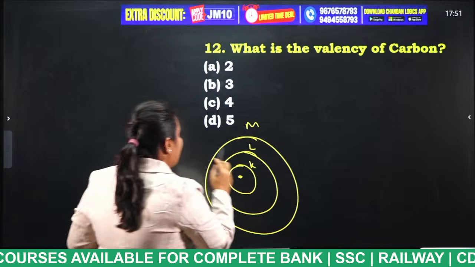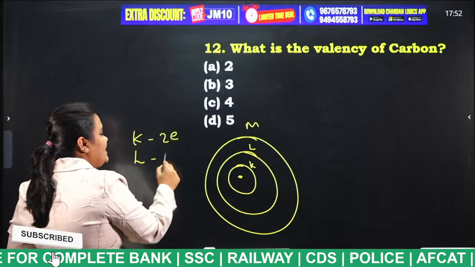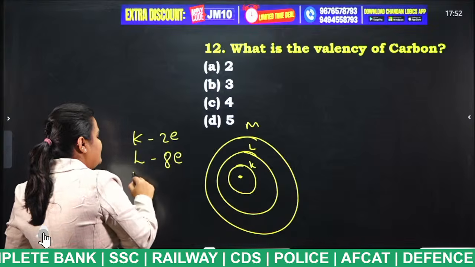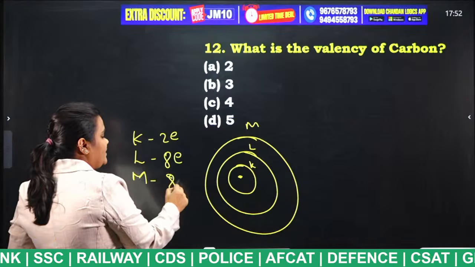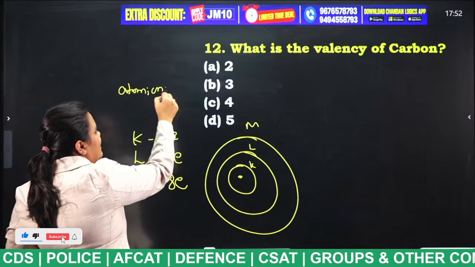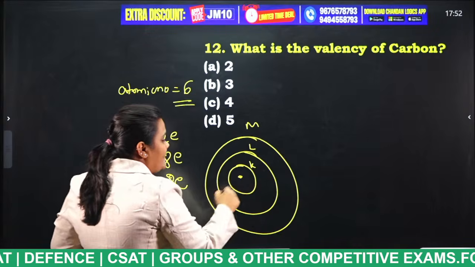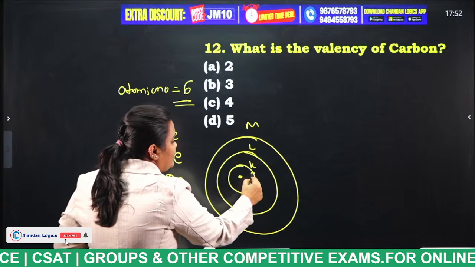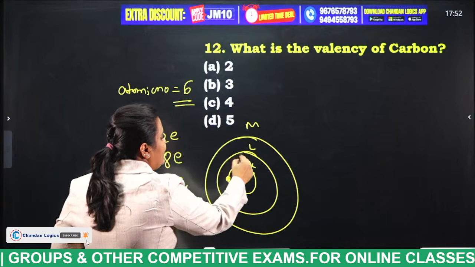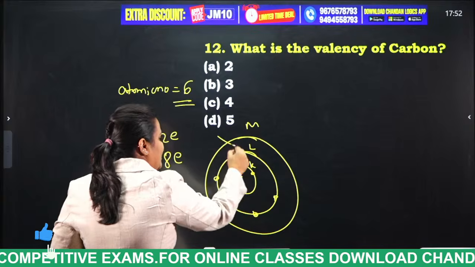So K shell should be filled with 2 electrons, L shell should be filled with 8 electrons and M shell should be filled with 8 electrons. So what is the atomic number of carbon, students? Atomic number of carbon is equal to 6. That means in carbon, K is filled with 2 electrons and L is filled with 4 electrons. So here there is no M shell. M shell is absent.